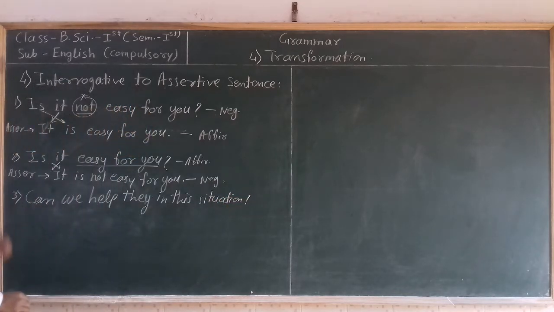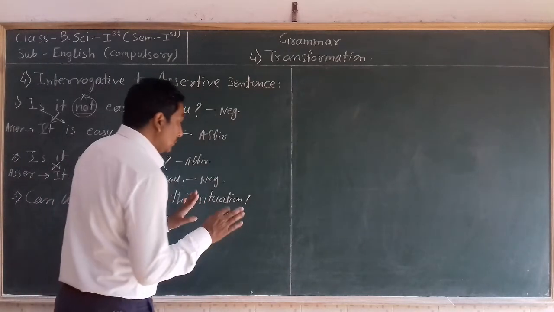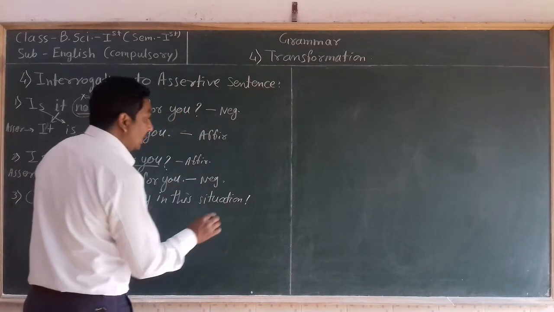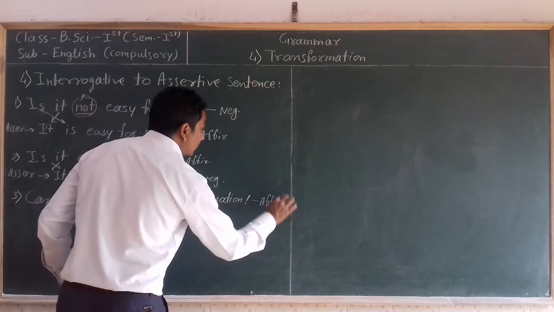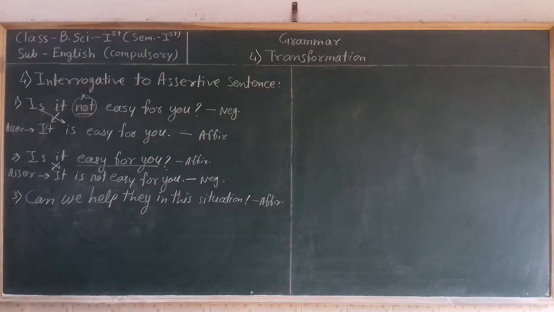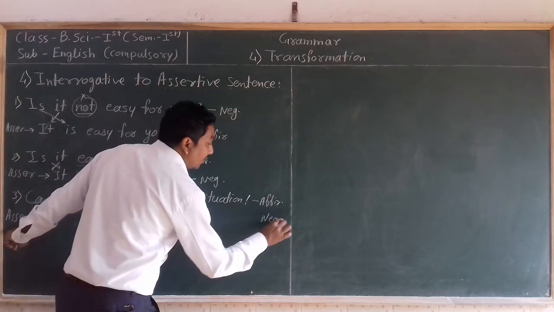This is an interrogative sentence, but there is no no, not, never in it. So this sentence is in the affirmative form. Now we are going to transform it into an assertive sentence. But since this interrogative sentence is in the affirmative form, we need to transform the assertive sentence into negative form.